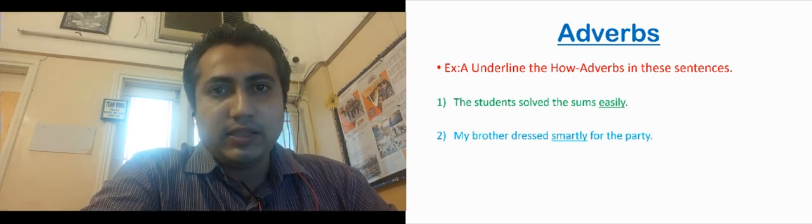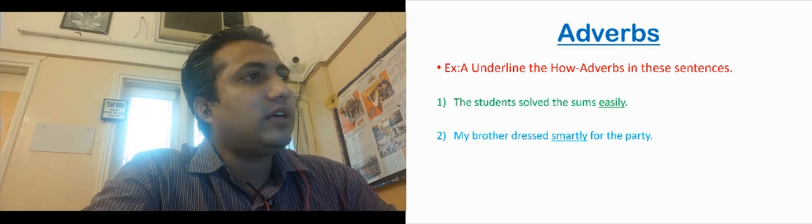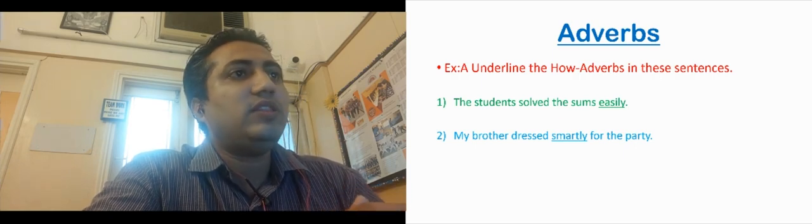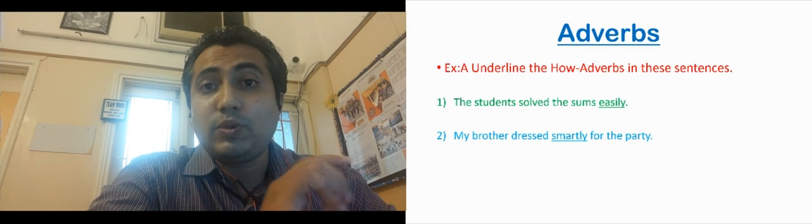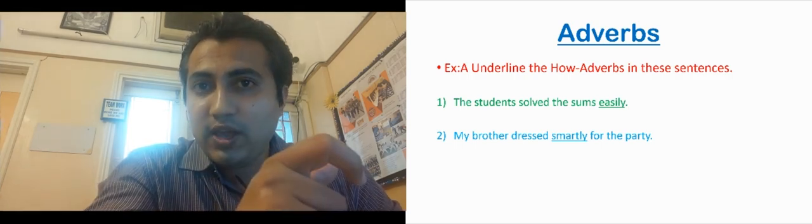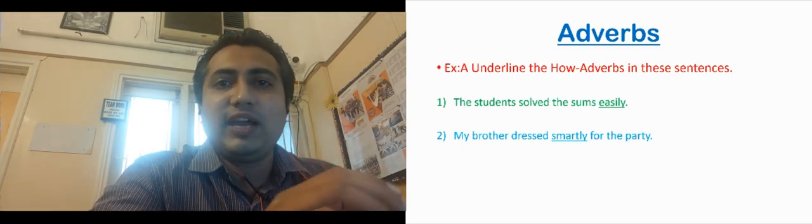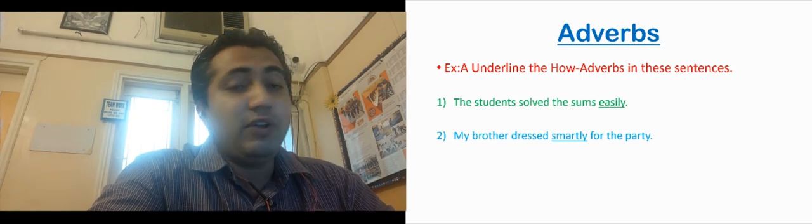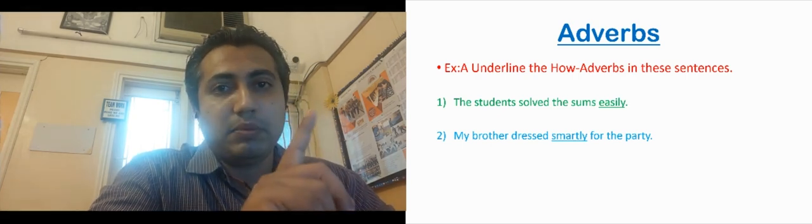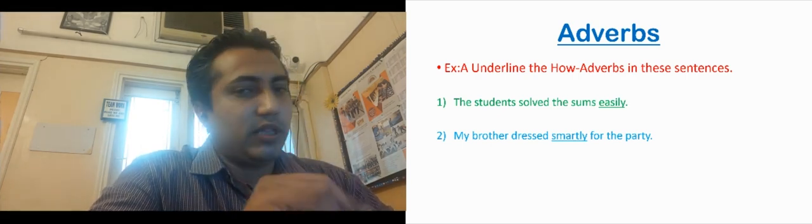First one, exercise A. The heading says underline the how adverbs in these sentences. That is, we have to ask the question how, and the answers that we get, we have to underline. We have to ask the question how to the verb, the action. Let us look at the first one.